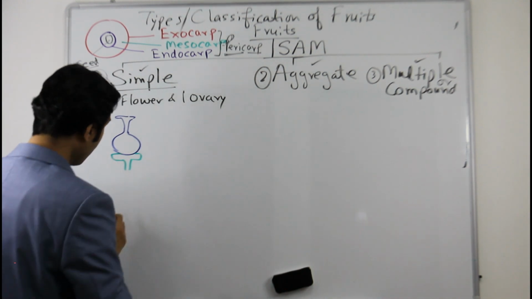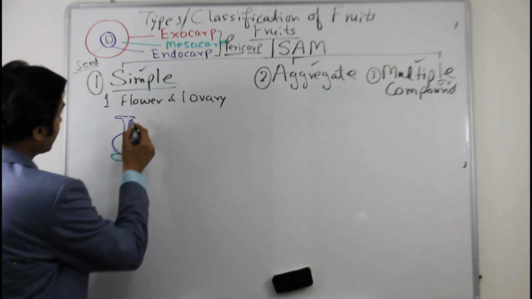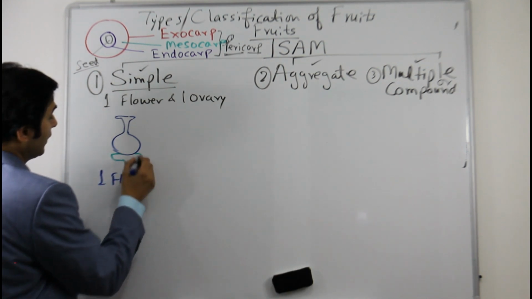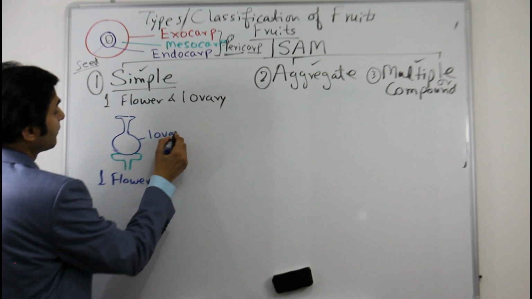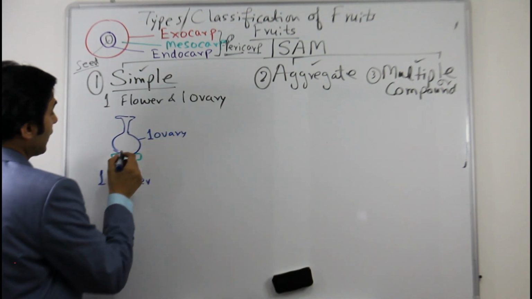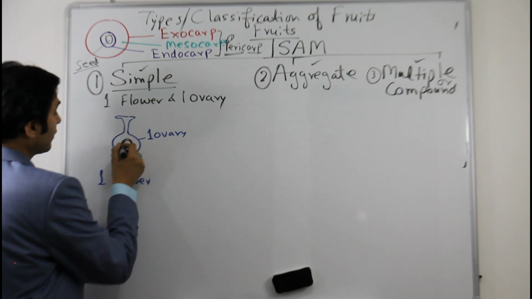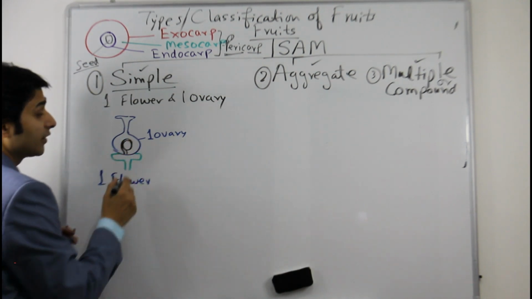So what we mean here by simple fruit, that this is one flower, you can see here one flower, and this is one ovary. Now the ovule could be attached in different ways, which is called as placentation.